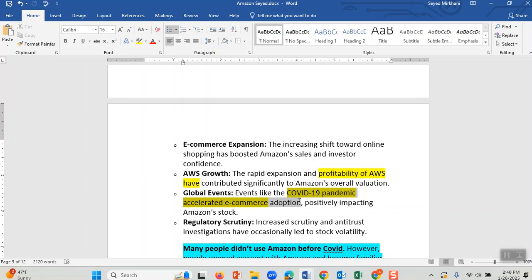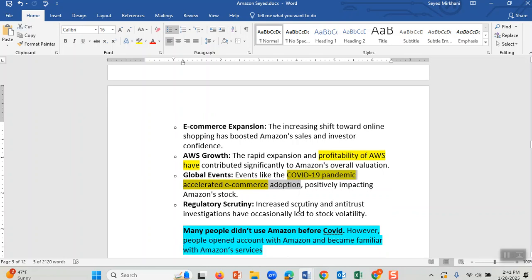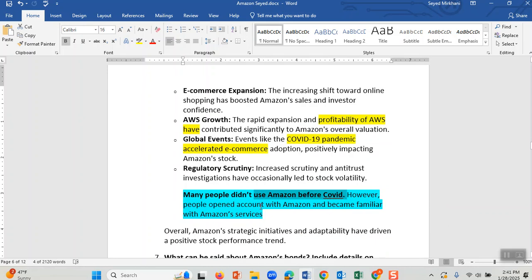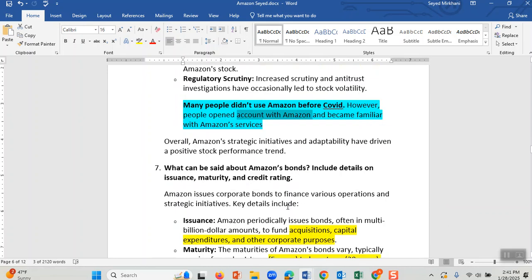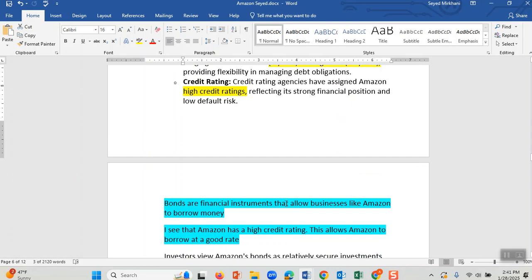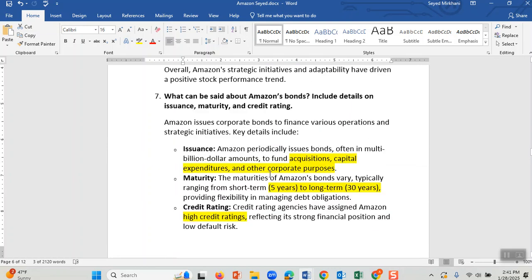Even many elderly people who never used computers didn't want to go to Walmart because they were worried about COVID, and therefore they opened an Amazon account and purchased. Many people didn't use Amazon before COVID. Therefore, write some good comments about what you read here, what ChatGPT provided you.